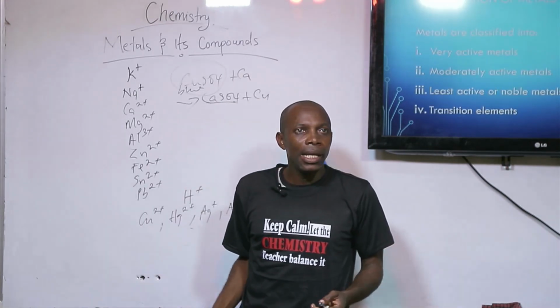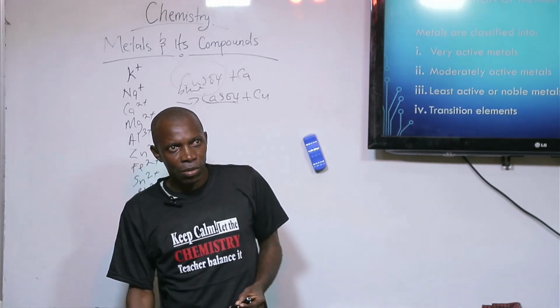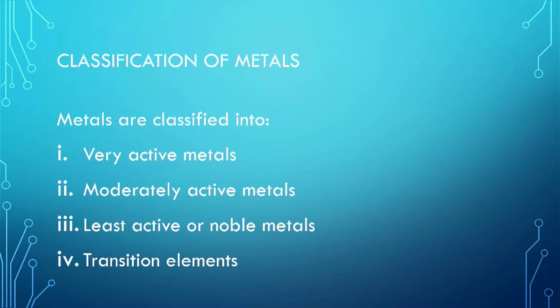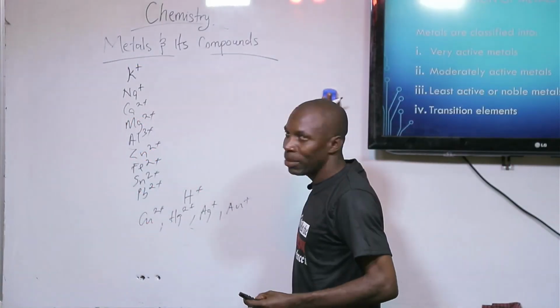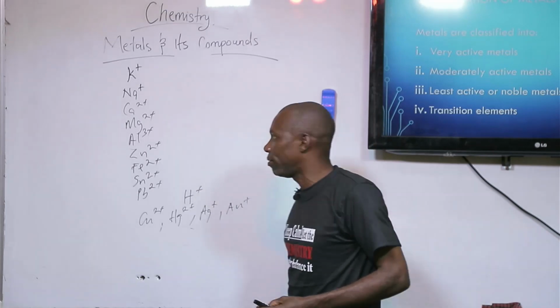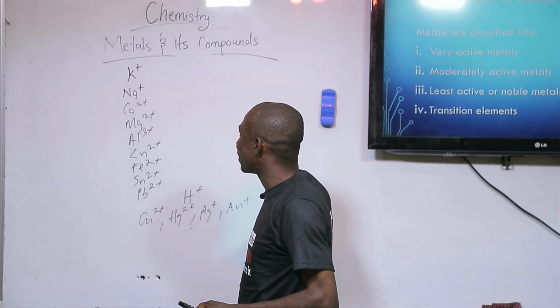Okay, so the next we are going to look at the classification of metals. From the activity series, we are going to see that some metals are very active.